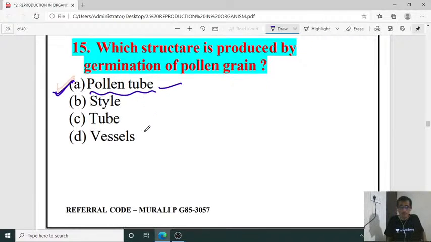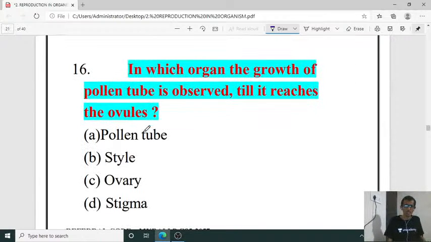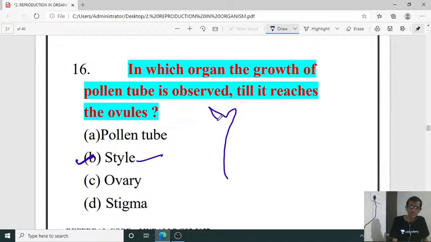Next question number 16. In which organ is the growth of the pollen tube observed till it reaches the ovule? In which part of the gynoecium? So it is the style, isn't it? After the stigma, it is the style.